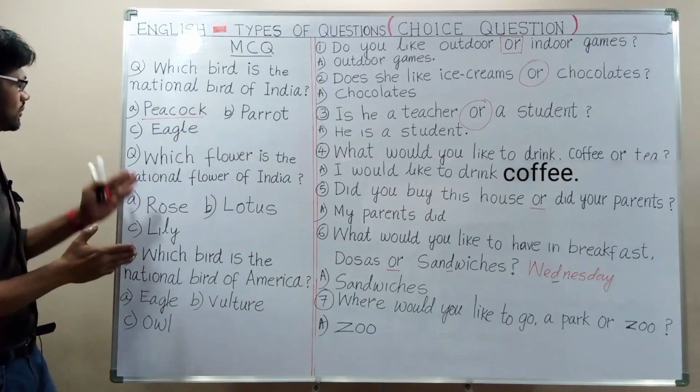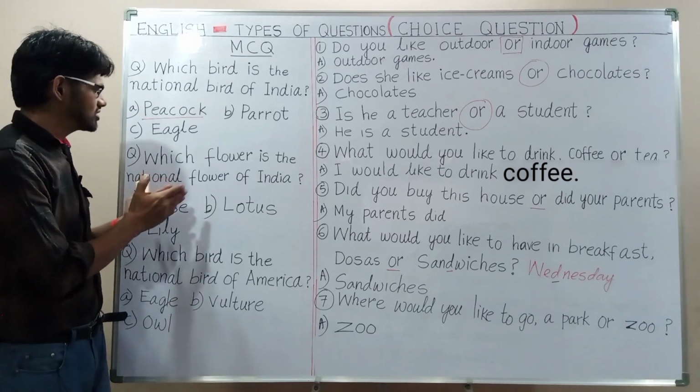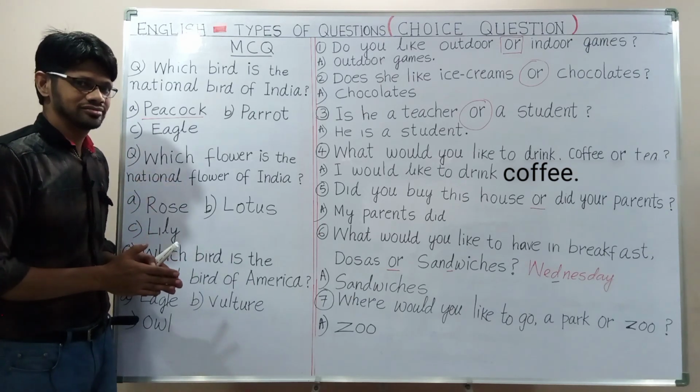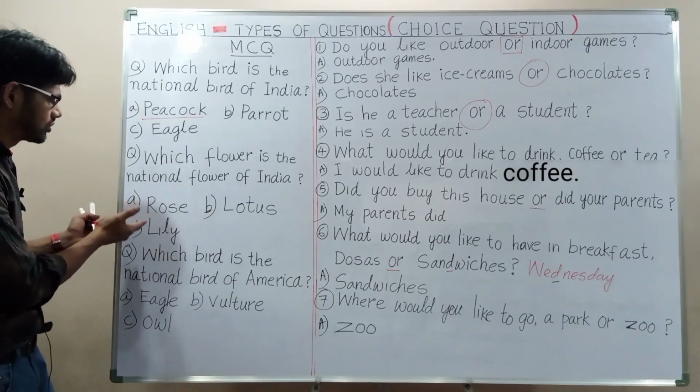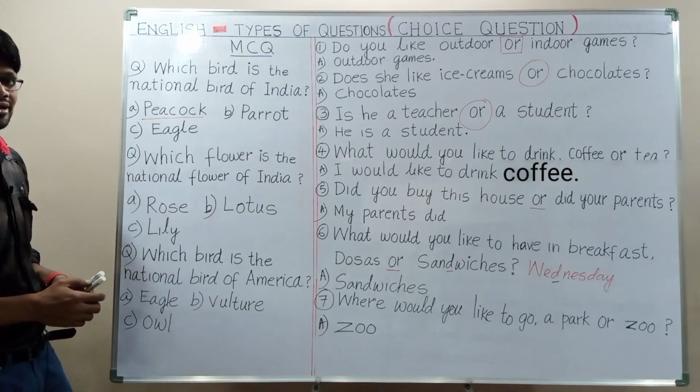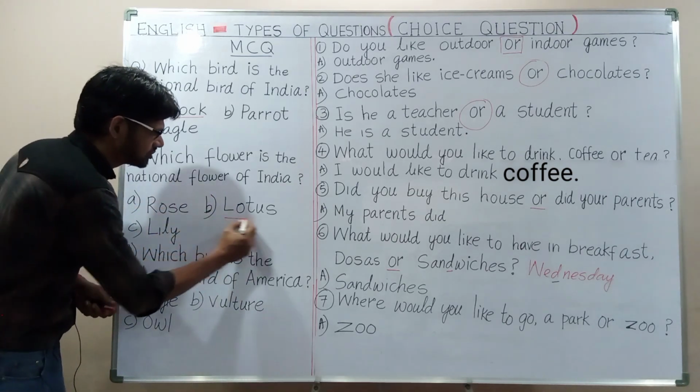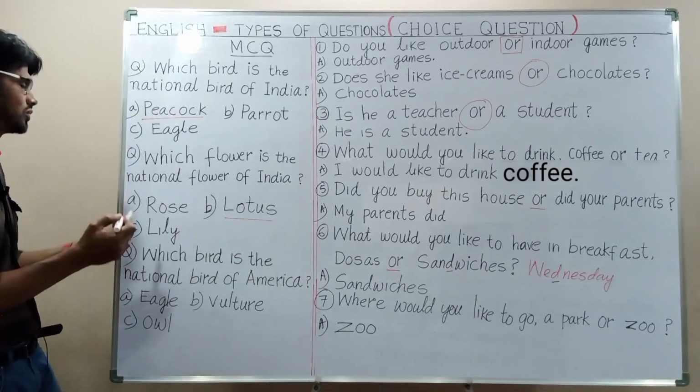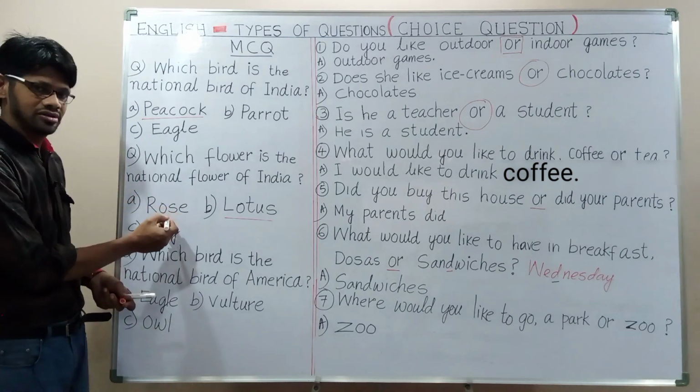Next one, which flower is the national flower of India? Again we have options here: rose, lotus, lily. Of course, the answer is lotus, but here we have another distractor, rose.